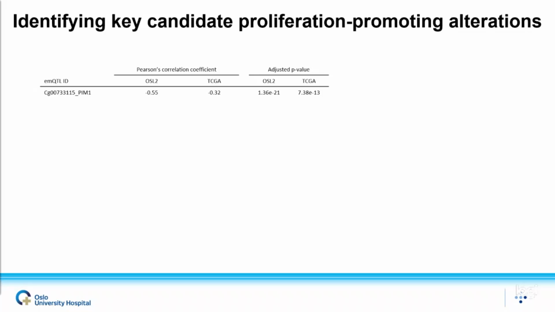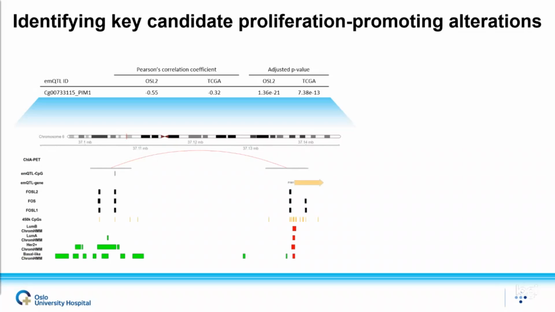And this table basically shows one of the candidates with the strongest negative correlation between DNA methylation at the candidate CpG and the expression of the associated gene in OSLO2. And the emQTL CpG is found in the binding region of several members of the FOS family of transcription factors, in an enhancer region of several of the breast cancer subtypes.